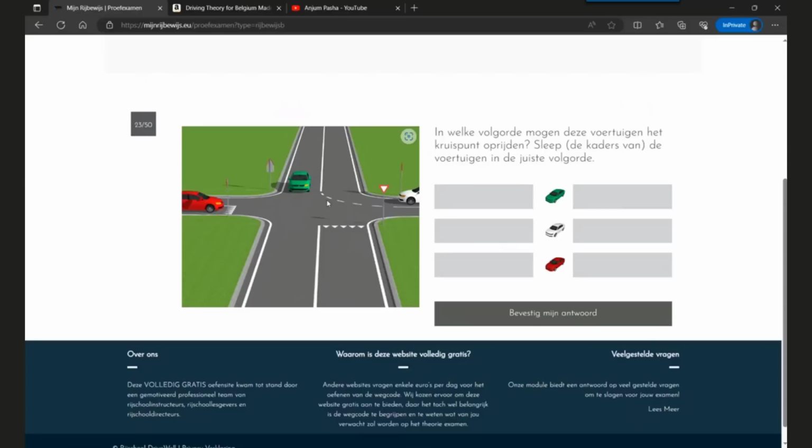So I hope it's clear. A little tricky question, but we have to pay attention to all the road signs and the indicators. So the first will be the green car, the second will be the white car, the last will be the red car.